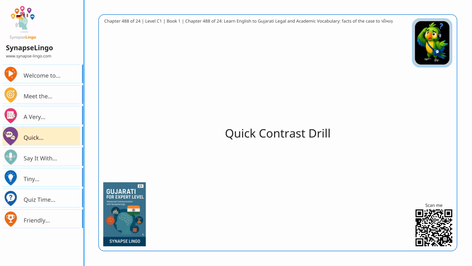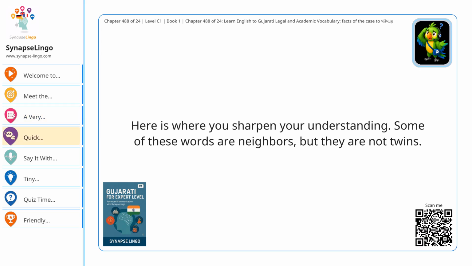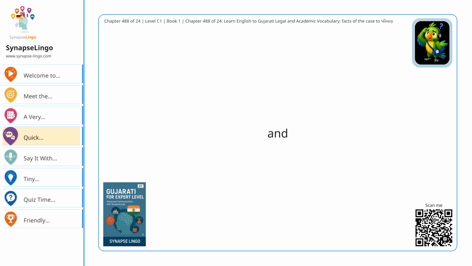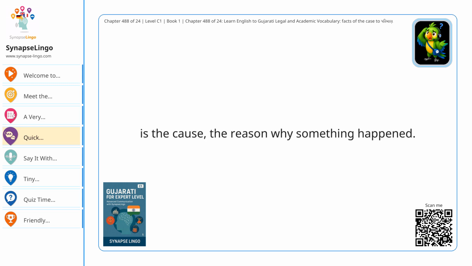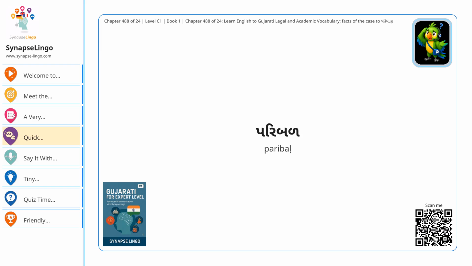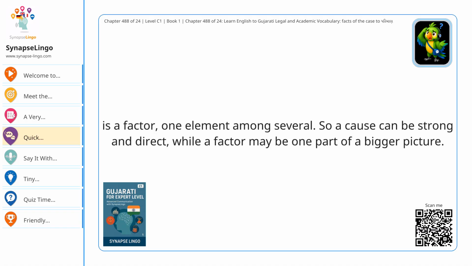Quick contrast drill. Here is where you sharpen your understanding. Some of these words are neighbors, but they are not twins. હકીકત and તથ્ય સ્થિતિ both point to facts of the case. But તથ્ય સ્થિતિ feels more formal and legal. ઉત્તેજક is a trigger, the thing that sets something off. કારણ is the cause, the reason why something happened. પરિબળ is a factor, one element among several.